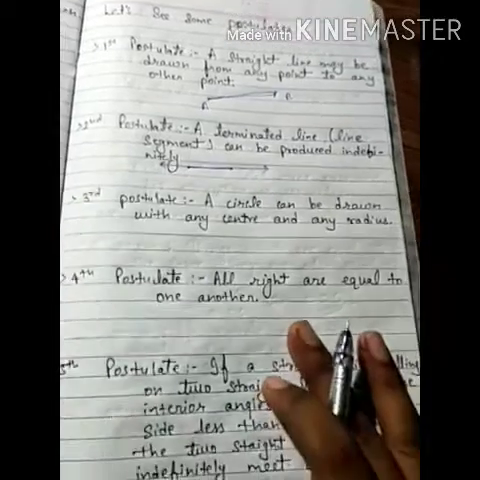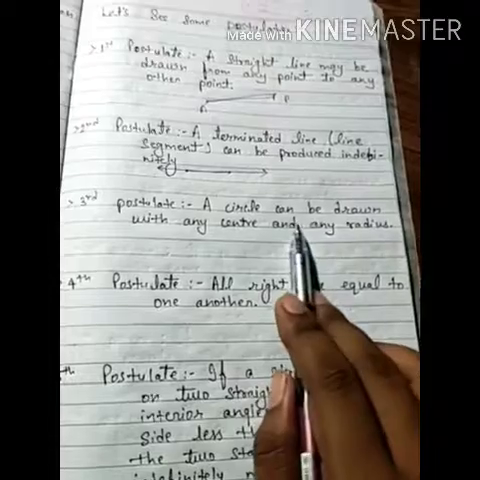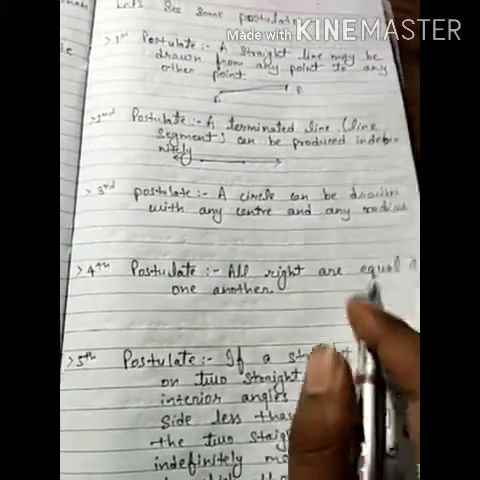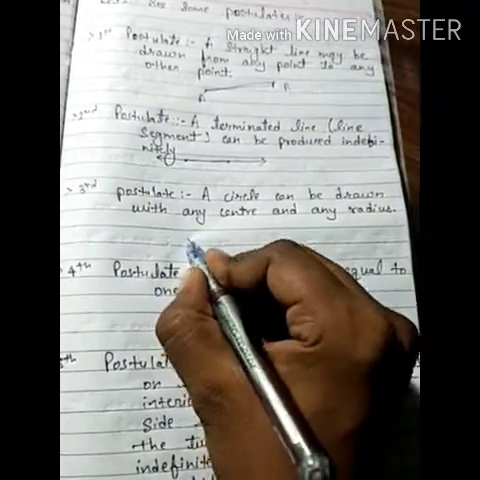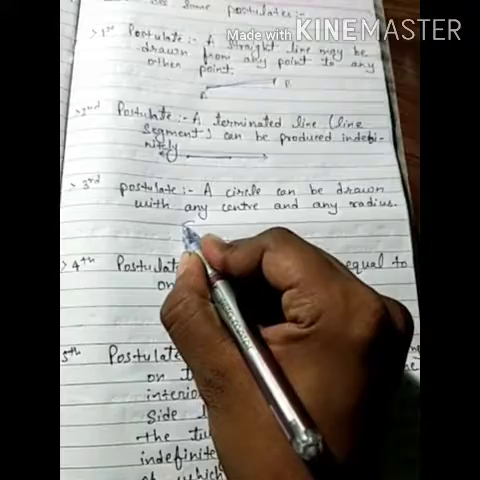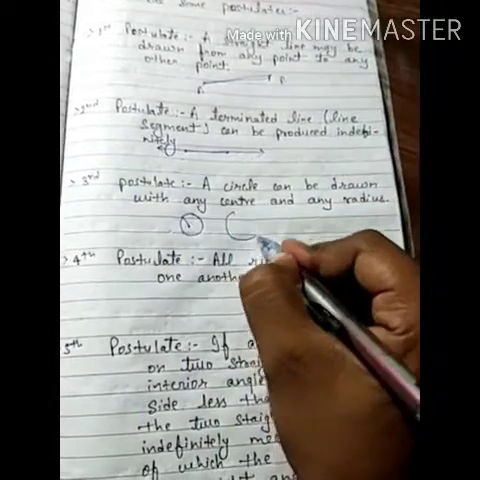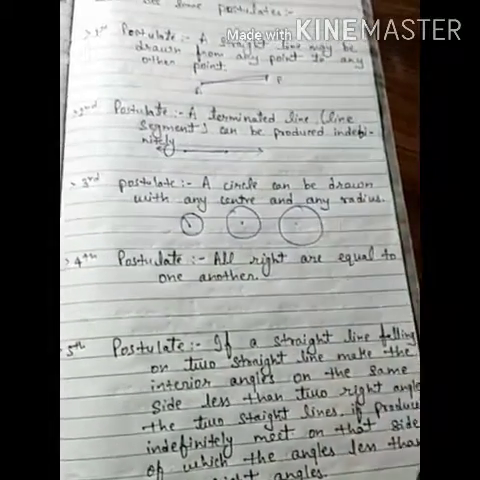The third postulate is that a circle can be drawn with any center and any radius, which means that we can draw a circle from any point. Say we take a point here, we can take a radius of 1 unit and draw a circle of radius 1 unit, or with any radius and any center we can draw any circle.